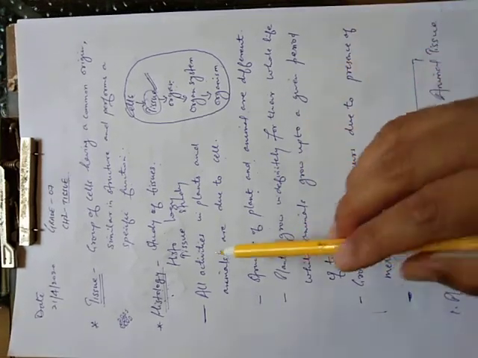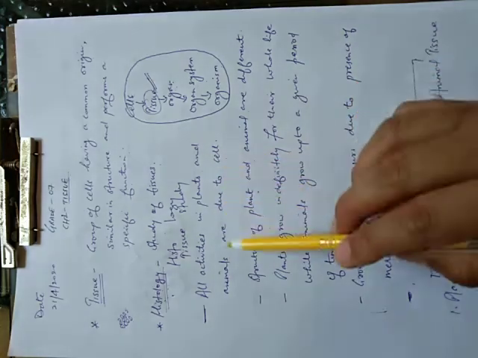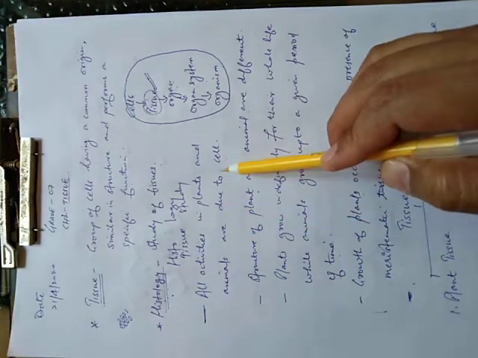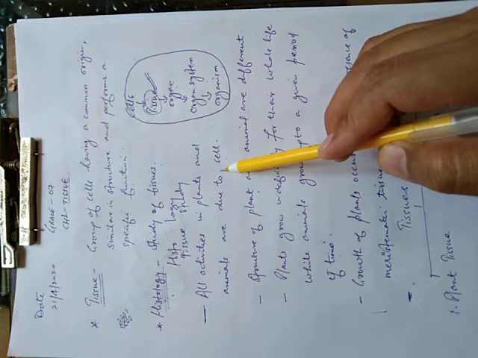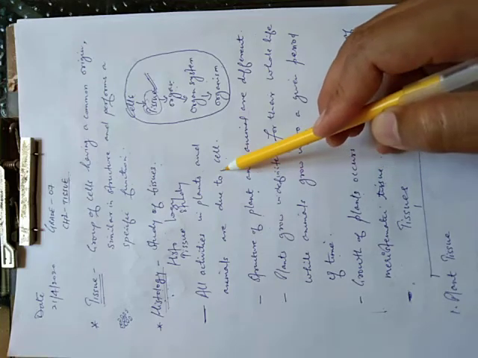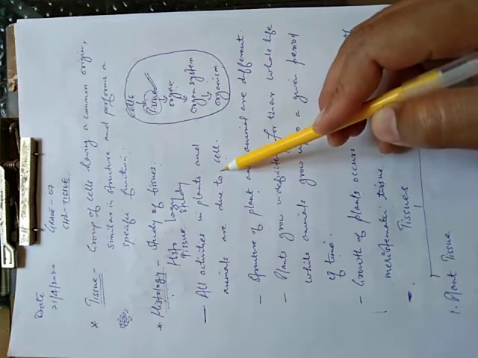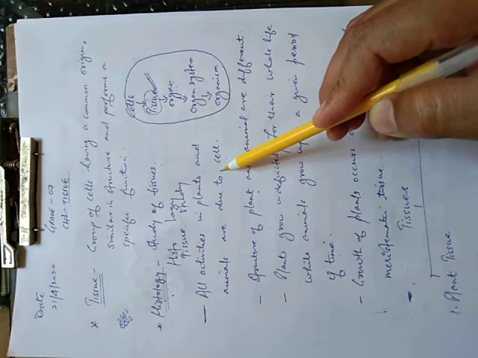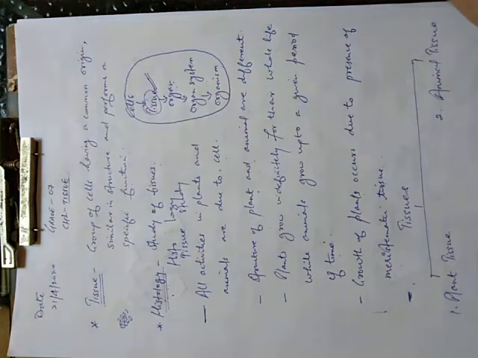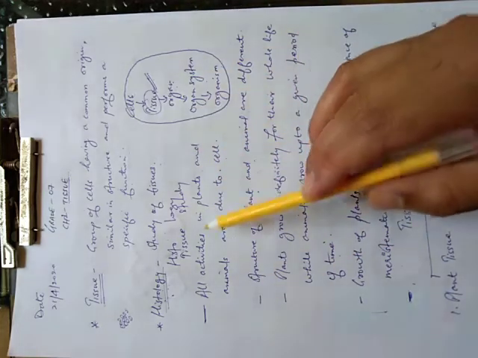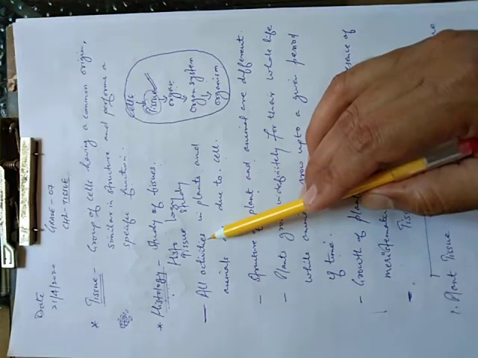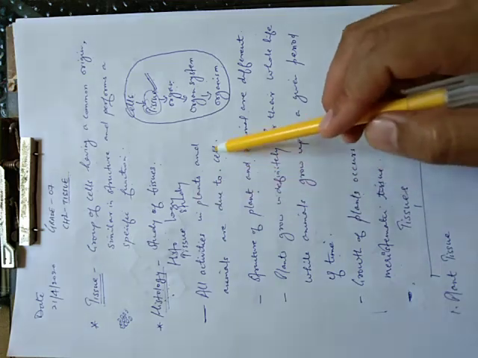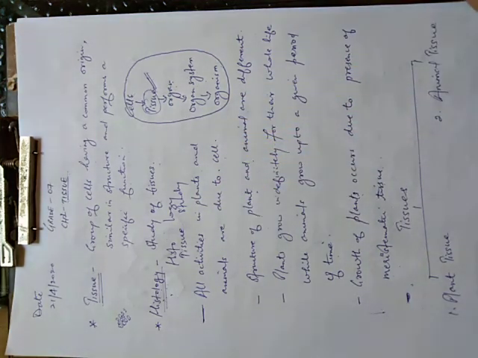Now students, you can see all activities in plants and animals are due to cells. Means due to cells, the animals and the plants are able to perform various activities. Otherwise, if cells are not there, because cells are the basics, they will not be able to perform the various activities which are important for survival. Various activities means excretion, digestion, respiration, reproduction, all are due to the presence of cells.